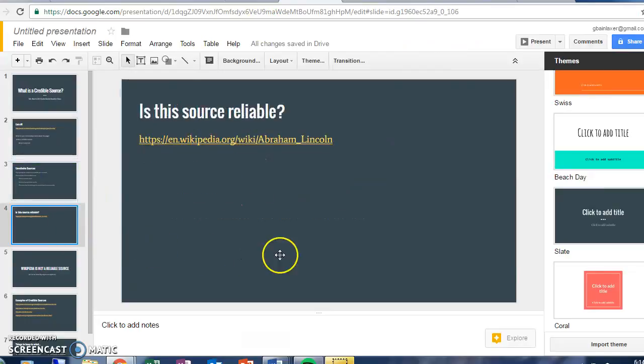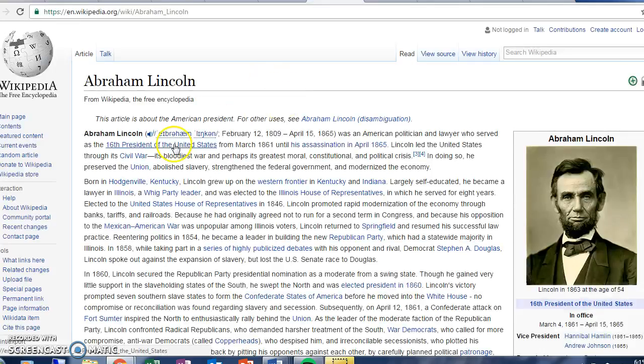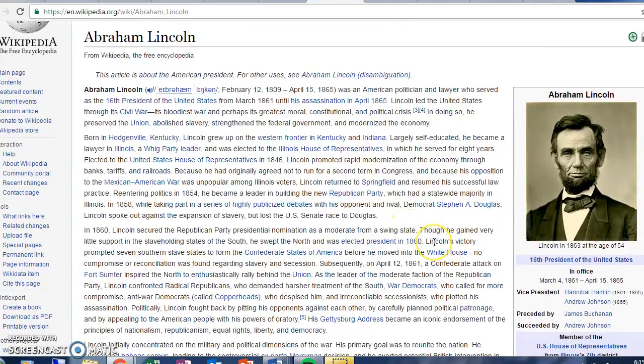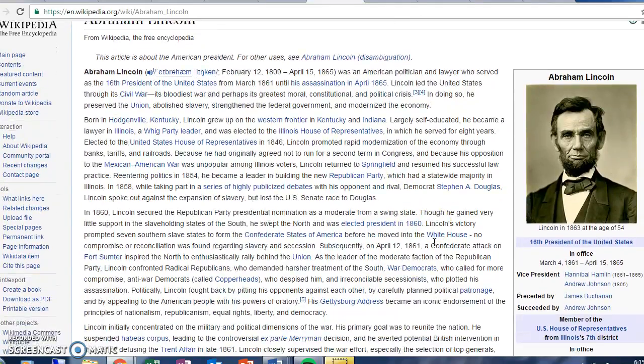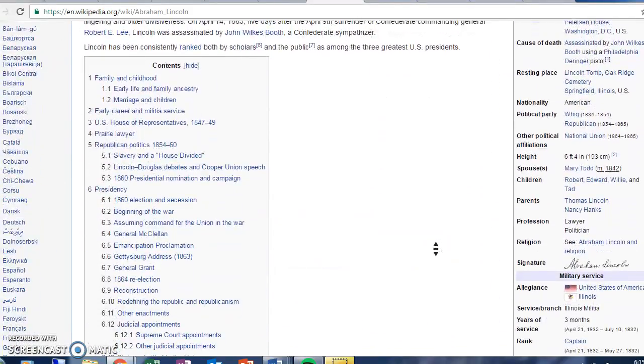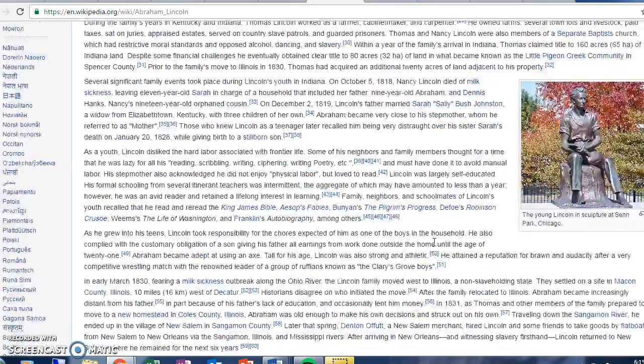So now let's try this source. Now, what do you guys think about Wikipedia? Do you think this is a reliable source or not? I mean, I see a bunch of information. Looks very official. What do you guys think? I'll give you a few seconds to think about that.